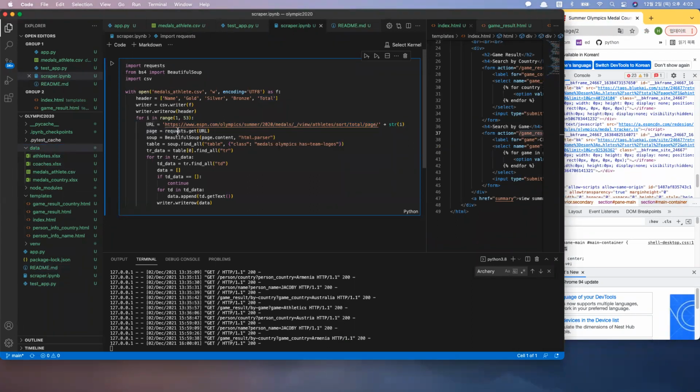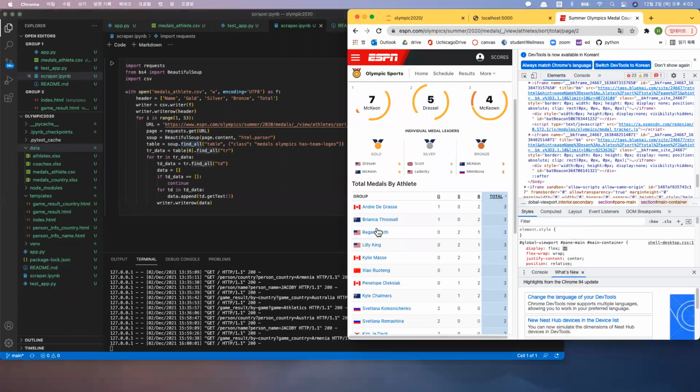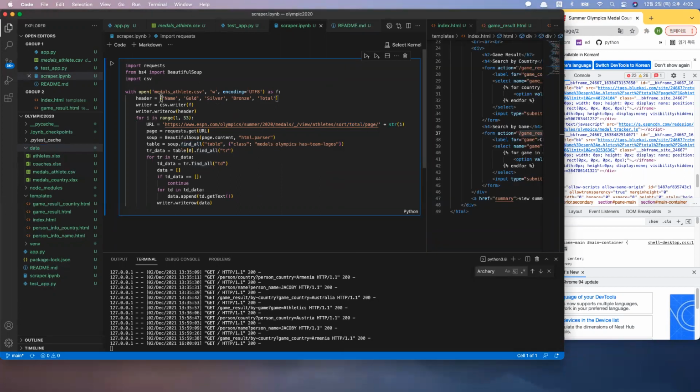And then I get it using requests. Then I used Beautiful Soup to parse the HTML. And I find the table, which is like this table. And obviously, iterating through the table rows, I get all the TDs, which are the name, number of gold medals, silver medals, bronze medals, and total number of medals. And I set the header of the data frame to be named gold, silver, bronze, and total. So for every table row, I iterate and find all TDs, and then put the TD data into data, which is written in the CSV file by row.